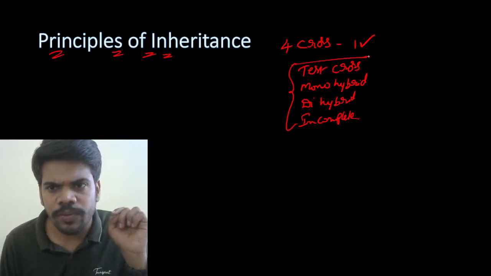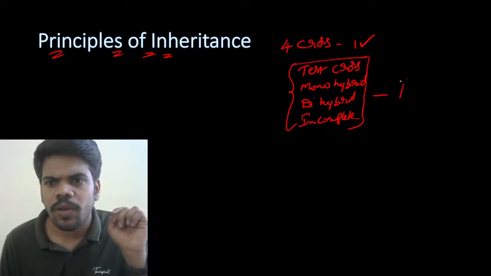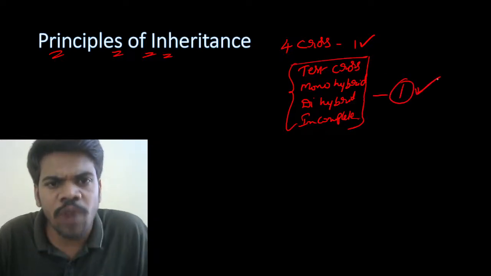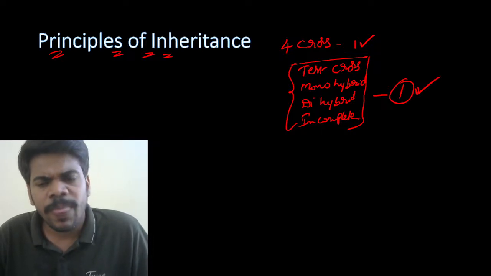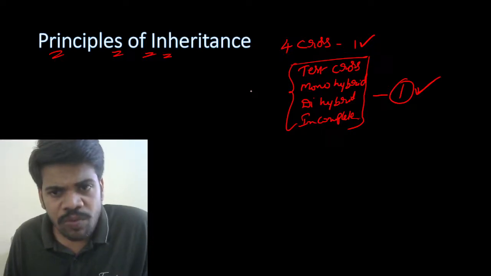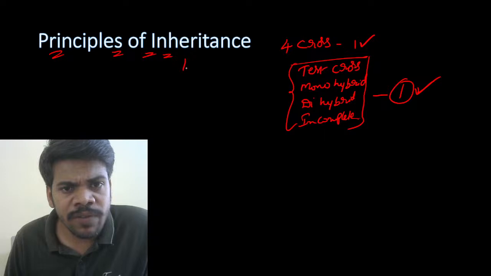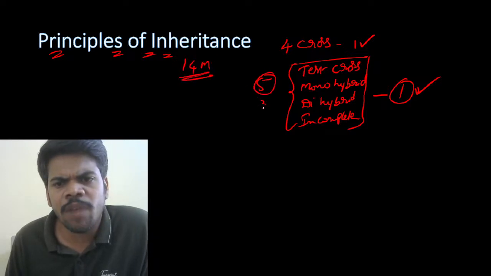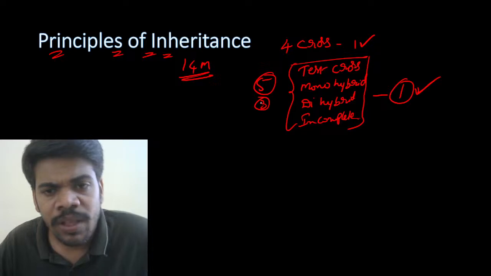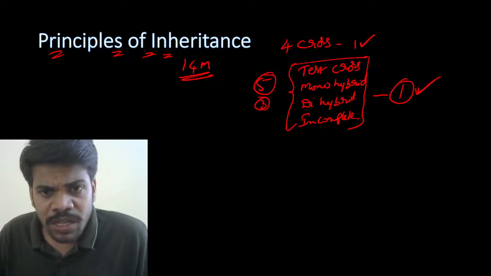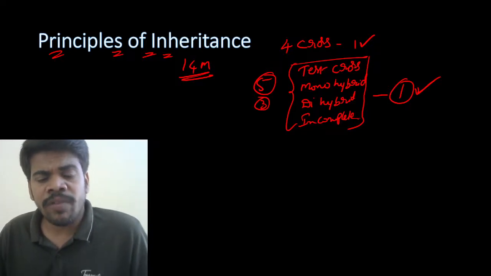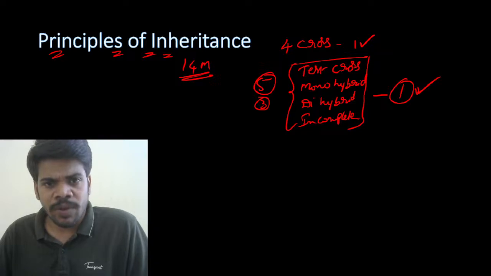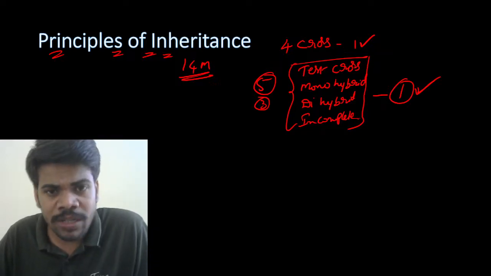From these four, one will be there. Definitely one will be there. And along with this, what we have to read, because from the principles of inheritance 14 marks are there. Out of 14 it is only for 5 marks, or maybe 3 marks if we are not lucky. If we are lucky, test cross they will give for 3 marks, monohybrid for 5 marks, 8 marks will come from here. What about the remaining marks?